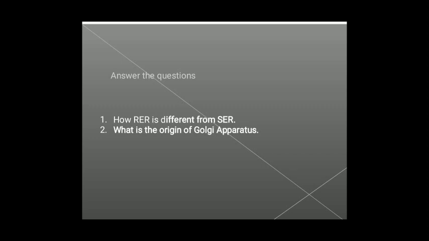Second question is, what is the origin of Golgi apparatus? Yes, the origin of Golgi apparatus is endoplasmic reticulum.